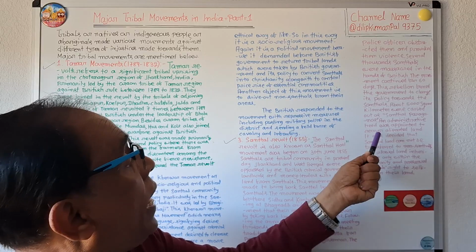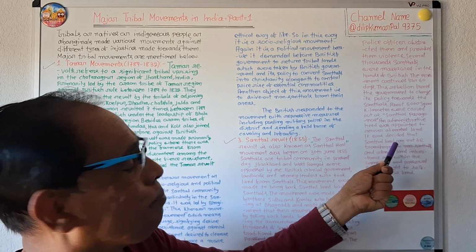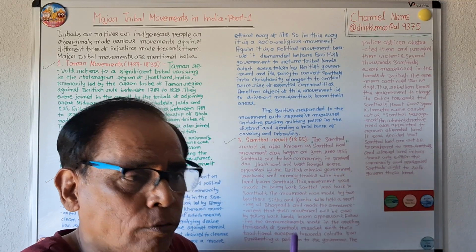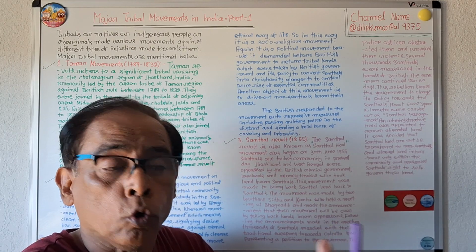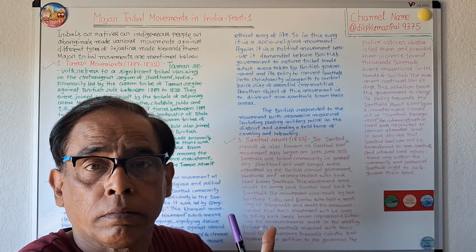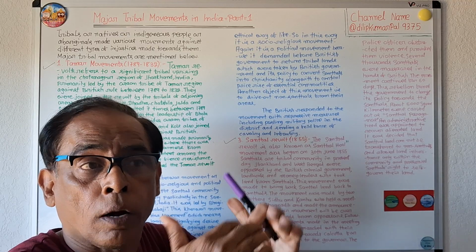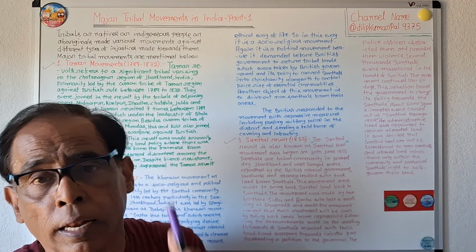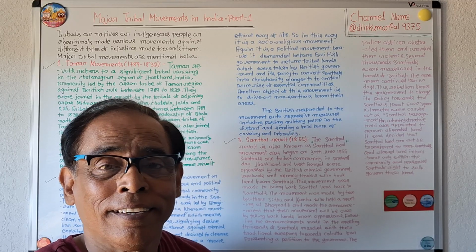An administrative head was appointed to recover alienated land from the colonial government, landlords and money lenders.